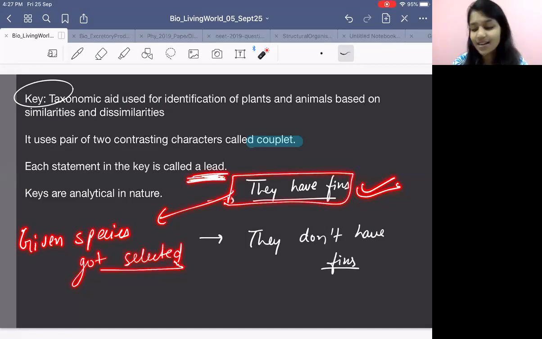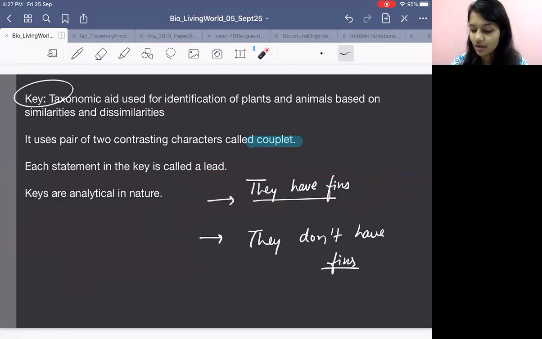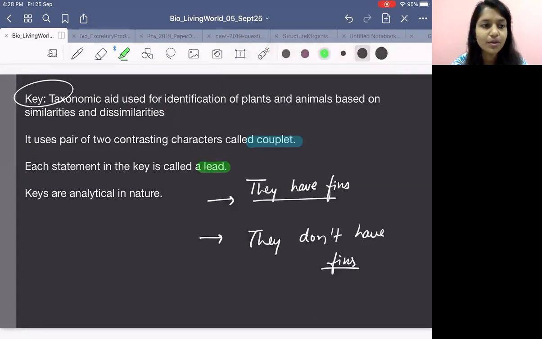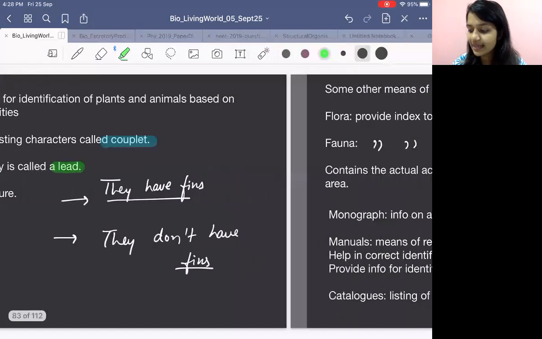Okay? And keys are analytical in nature. Does anyone have any doubt? Analytical means we have to do analysis. We are doing analysis to find out which group the plant belongs to and which group animals belong to. How do we do this analysis? By taking a pair of two contrasting characters, and then you will select or reject it. When you select or reject, you will write one statement, and that statement is called a lead. Clear? It should be clear. So that is the key.